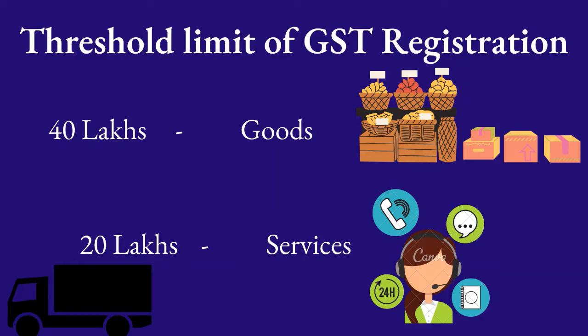The businesses dealing in goods and those providing services have to mandatorily apply for GST registration if their aggregate turnover for the financial year exceeds 40 lakh rupees and 20 lakh rupees. 40 lakh rupees is for goods and 20 lakh is for services. However, for businesses making supplies and providing services in northeastern states, the same is 20 lakh rupees for goods and 10 lakh rupees for services.